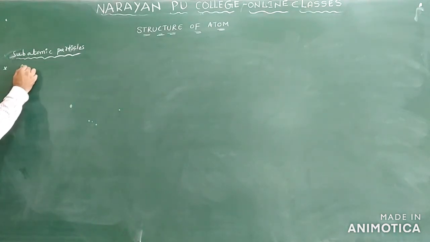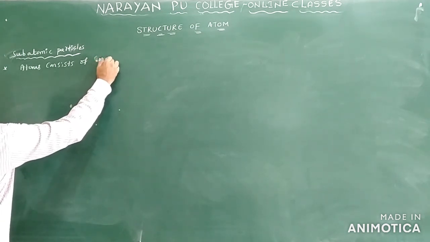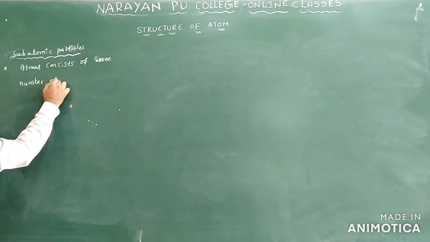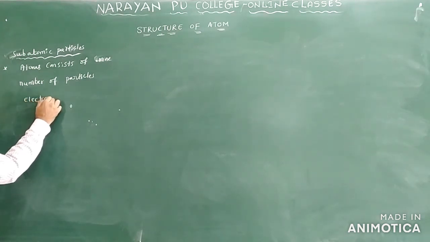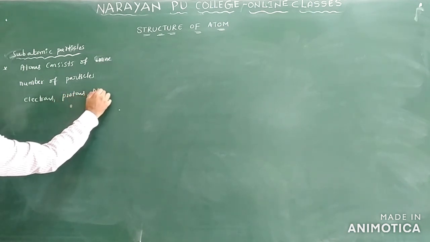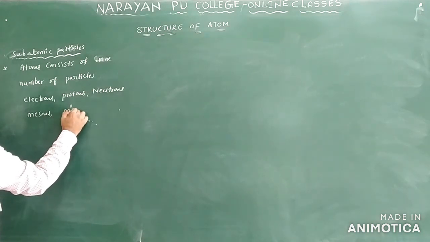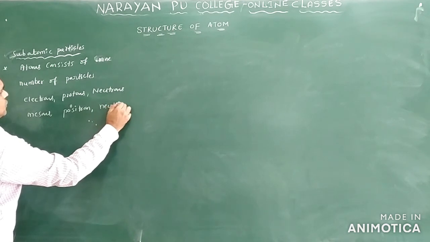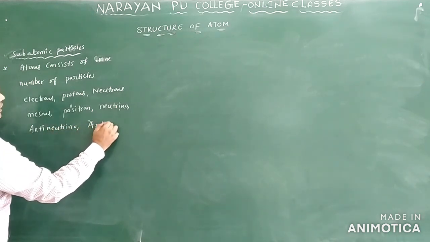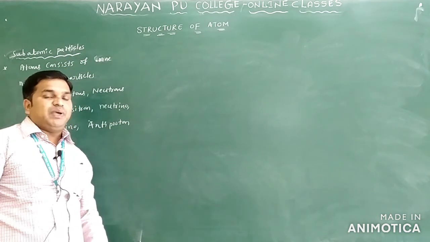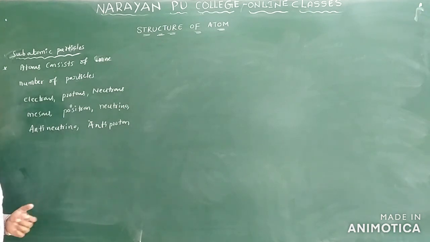An atom consists of a large number of particles: electrons, protons, neutrons, mesons, positrons, neutrino, antineutrino and antiproton.